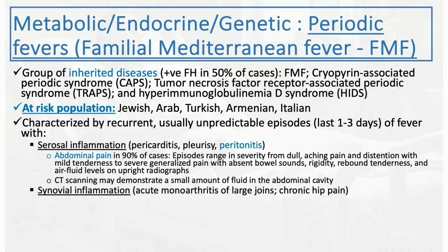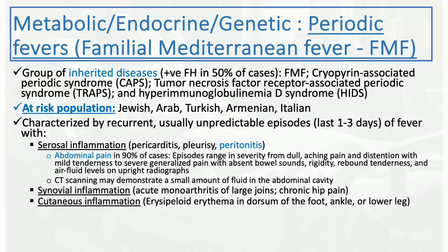Another clue in the diagnosis is the involvement of other systems, including the synovial joints. So a patient might have arthritis. It could be acute monoarthritis of a large joint. It could be chronic, like chronic hip pain in some patients. Cutaneous inflammation also, they might have some redness and inflammation in different areas of the skin, including an erysipeloid erythema of the dorsum of the foot, ankle, or lower leg. So as part of the differential diagnosis in a patient with swelling in the extremities, think of maybe sickle cell anemia and tendinitis and other rheumatological disease. So keep that in mind.